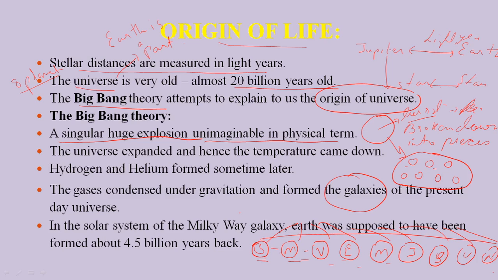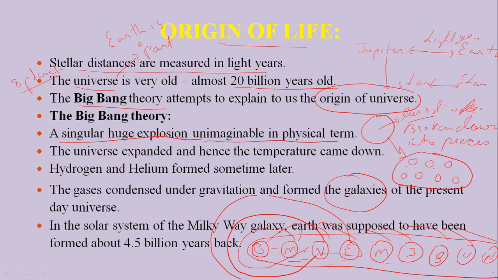When they are small, they are free to move, and they start moving apart, and then they start rotating around. Finally, Venus starts rotating around the sun, and then Earth starts rotating around the sun. Similarly, Mars also starts rotating. Similarly, Jupiter also starts rotating. So all this rotation and revolution give rise to the formation of the universe.